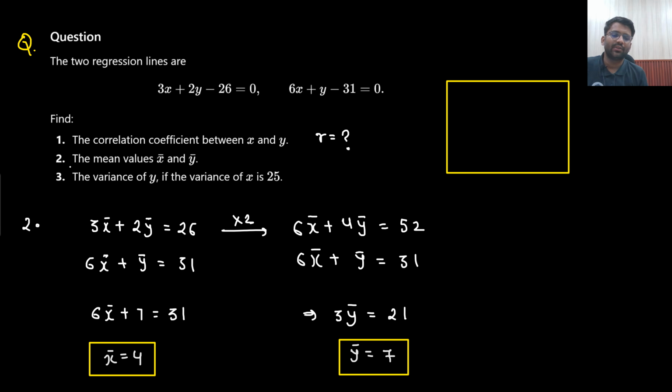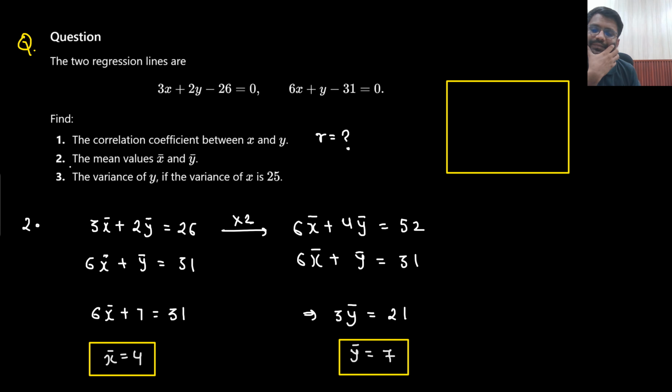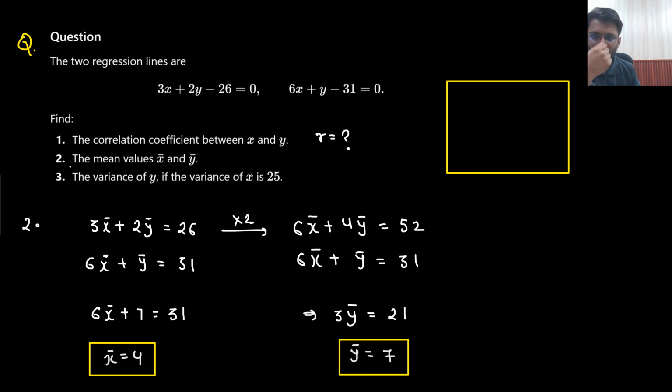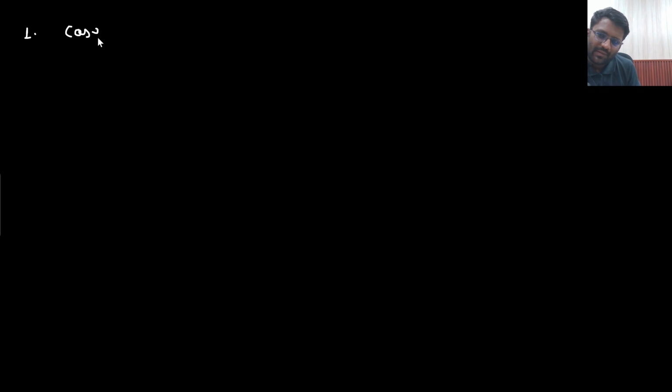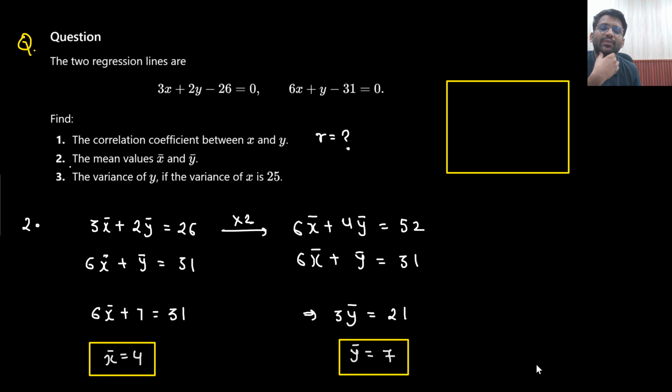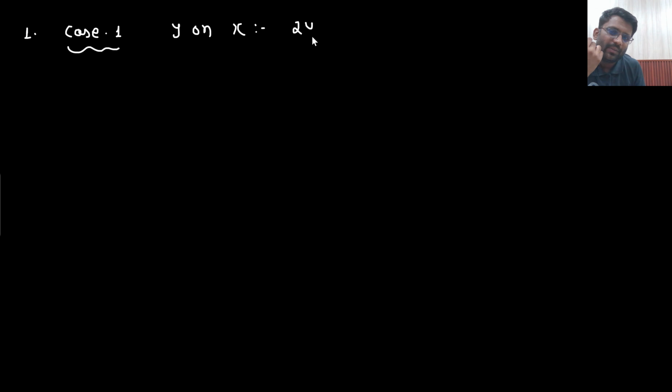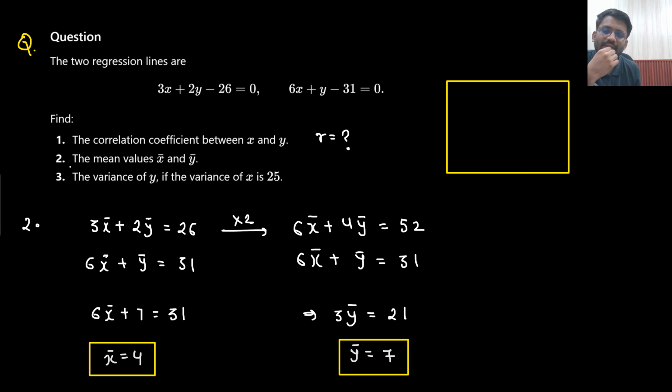Correlation coefficient I need to find out. So in the examination, how will I solve? Correlation coefficient. So again, x on y, y on x. So we need to make the assumption again. Case 1 I will take. This time let's take the first equation as y on x. First equation that is given is y on x. That means 2y will be equals to minus 3x plus 26.